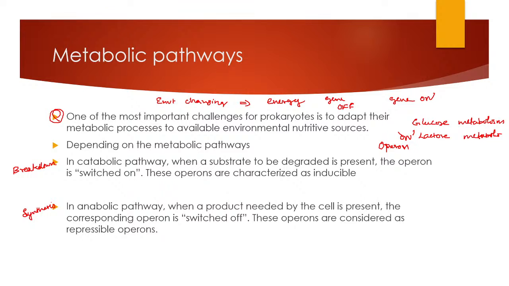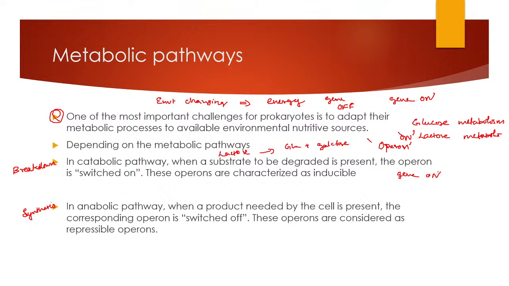Here you change the gene of lactose to on position, that is, the lac operon gets on. Okay, so in the catabolic pathway you need a substrate, that is lactose. So you have to convert the lactose into smaller units, that is, into glucose and galactose. You need to switch on the gene. So in the operon, you just switch on that gene, and the lactose metabolism will take place.